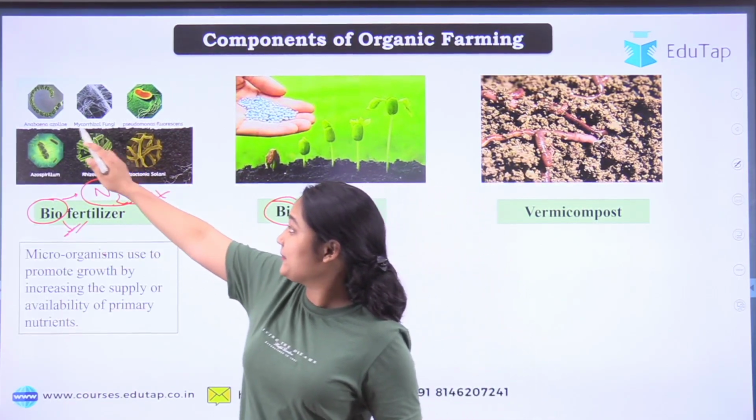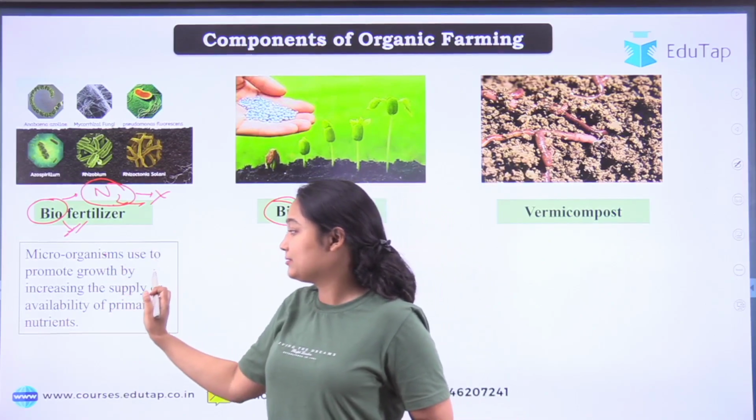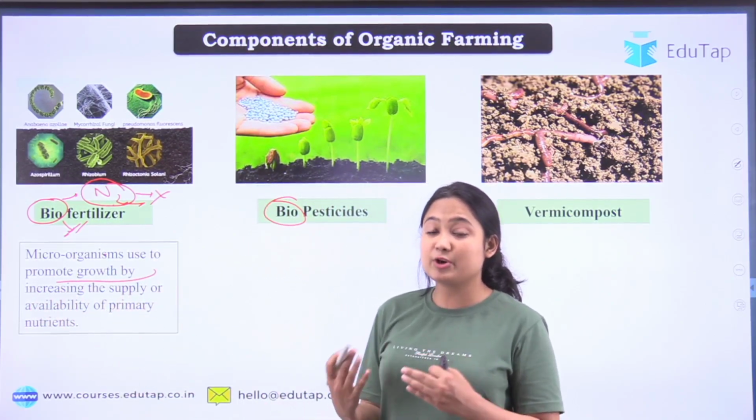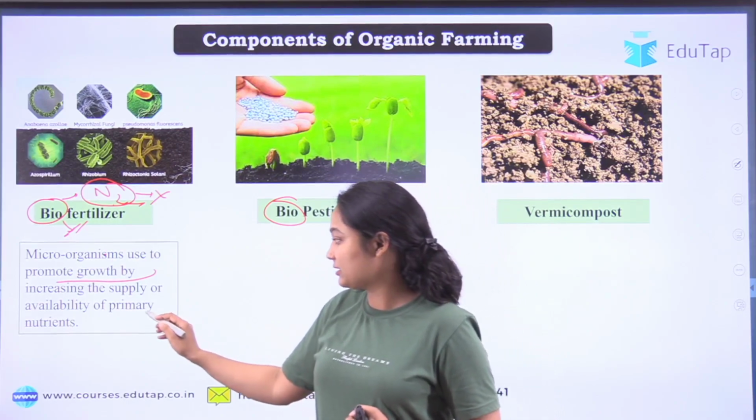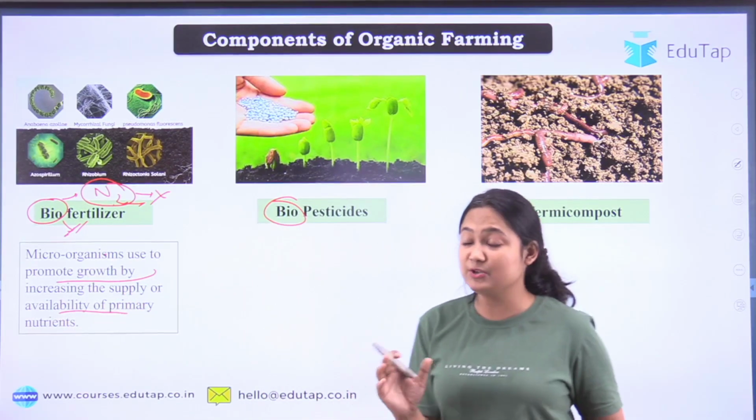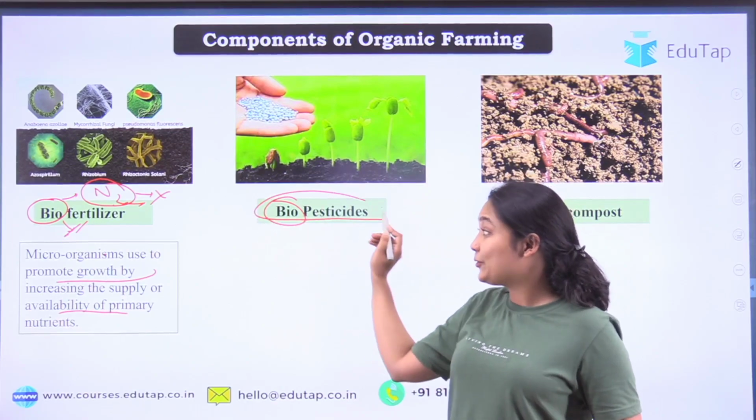Okay, as you can see in the picture, there are some examples given. So microorganisms will promote the production of the soil, or they will make our primary nutrient available to the plant. Okay, now talking about biopesticide.